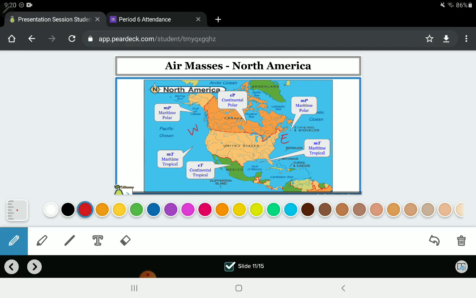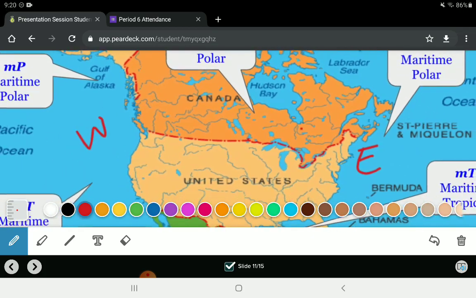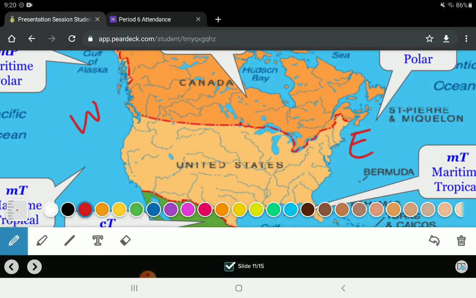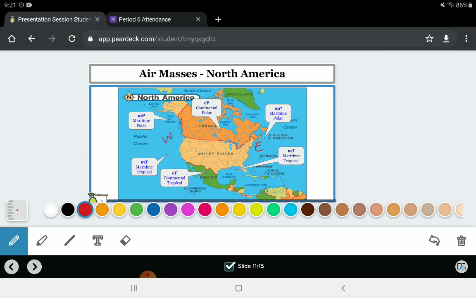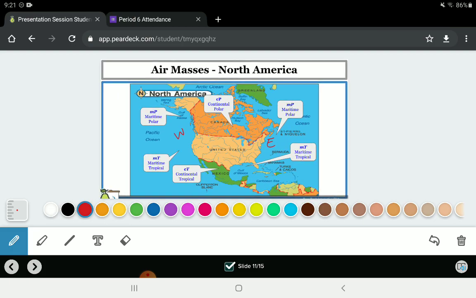So when I lived in Minnesota, I used to live, oh, I didn't know I could zoom in that well. I used to live here. You see the little red dot I just put there? I used to live right there. Basically Canada. It was mad cold and they got lots of snow and rain. Don't live there, guys. Actually, it's very beautiful. I just don't recommend living there because it's cold.